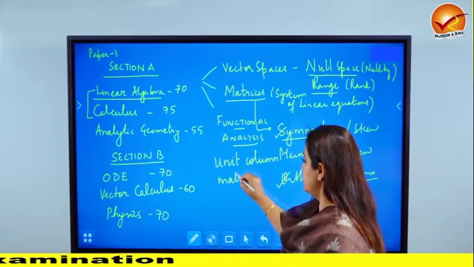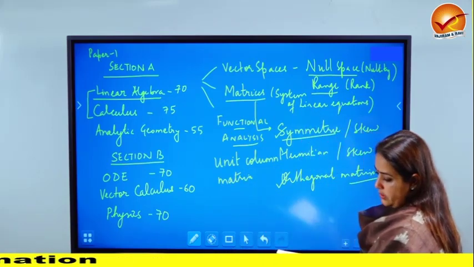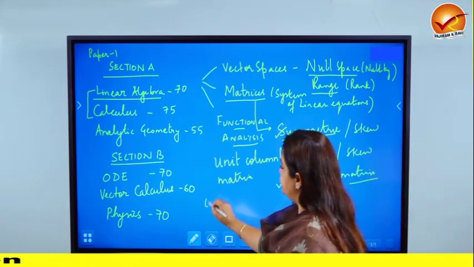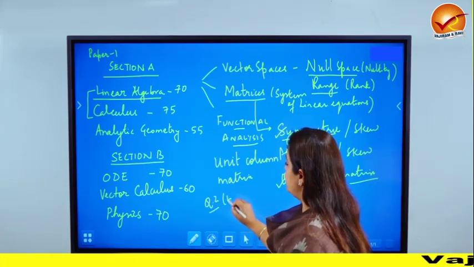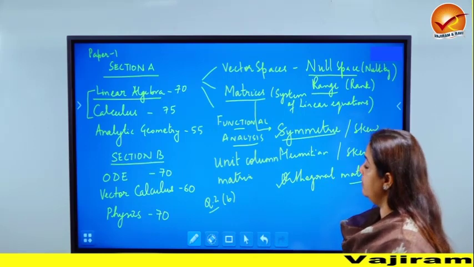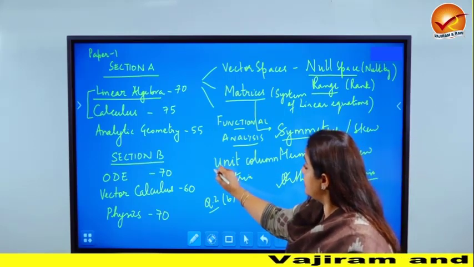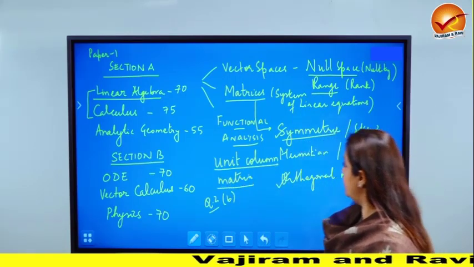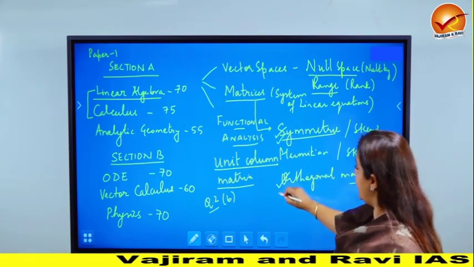So there was a question, I'll tell you which question we are talking about. Question number 2B. I'm referring to question number 2B of this year, which had the requirement of you knowing what is a unit column matrix, also symmetric and orthogonal.